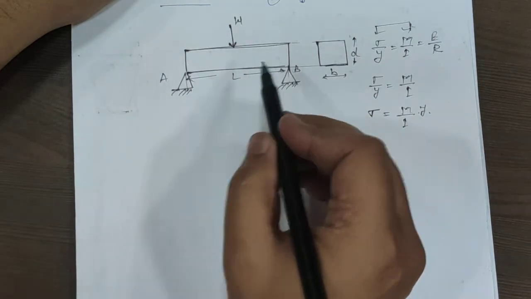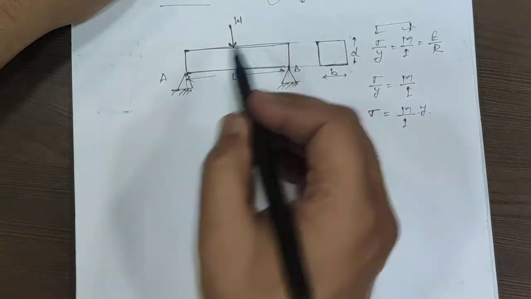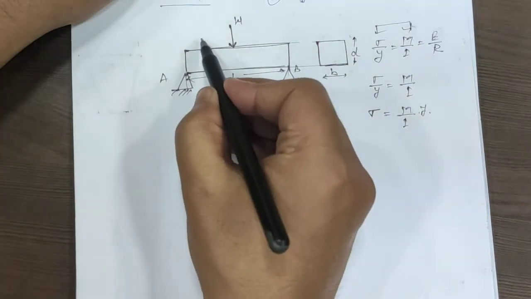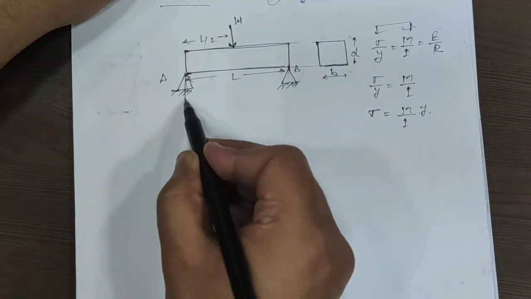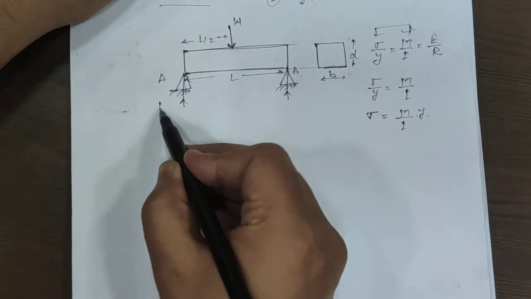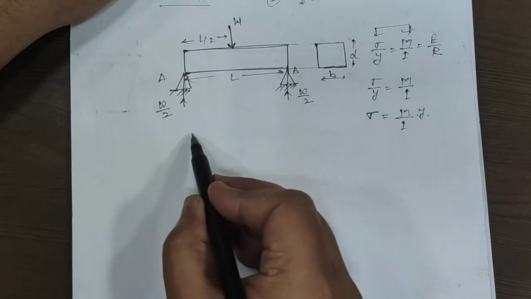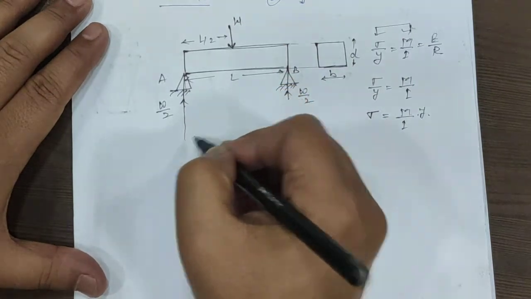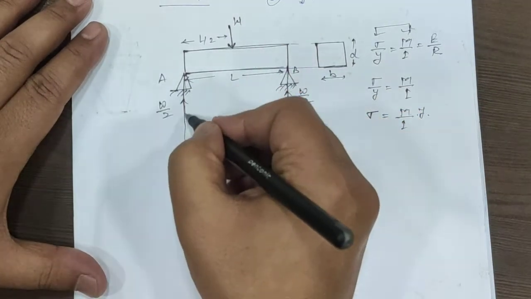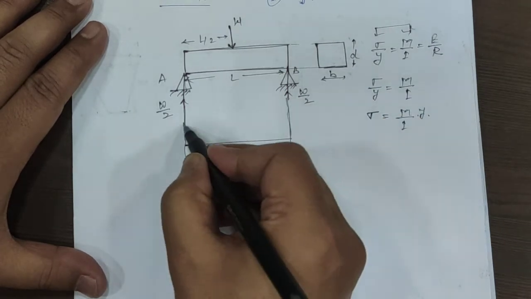For the bending moment diagram, first we have to calculate the reactions. Okay, then the reaction corresponding to the middle point, we will have W by 2 and W by 2. This one we have already done, this will be W by 2 and this will be W by 2. Corresponding to this one we can draw the shear force and bending moment diagram. We don't require the shear force diagram, but we can also draw that one. The shear force diagram will be like that.